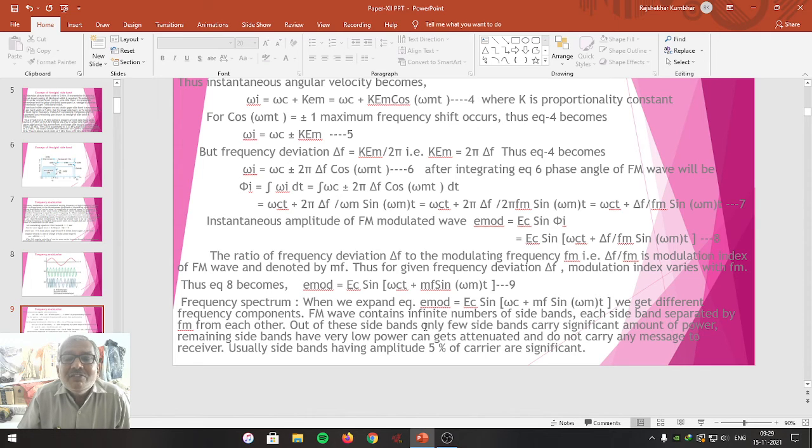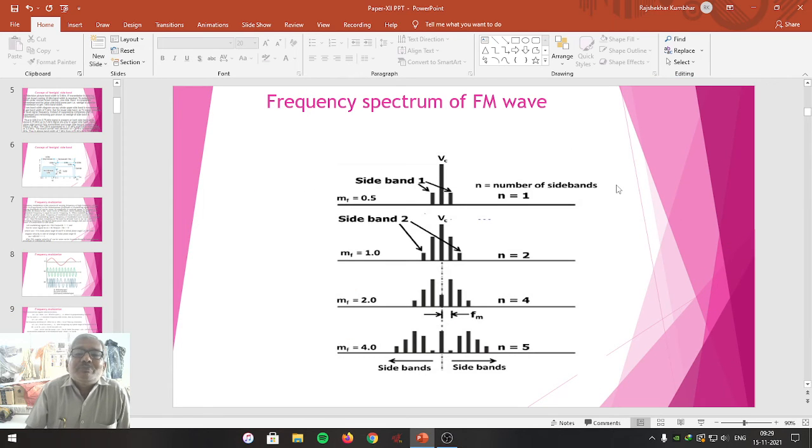Out of these sidebands, only a few sidebands carry a significant amount of power. The remaining sidebands have very low power, can get attenuated, and do not carry any message to the receiver. Usually, the sidebands having an amplitude of 5% of the carrier wave are significant. So these are represented here. Look at here. Sidebands depend upon the modulation index of the frequency modulated wave.